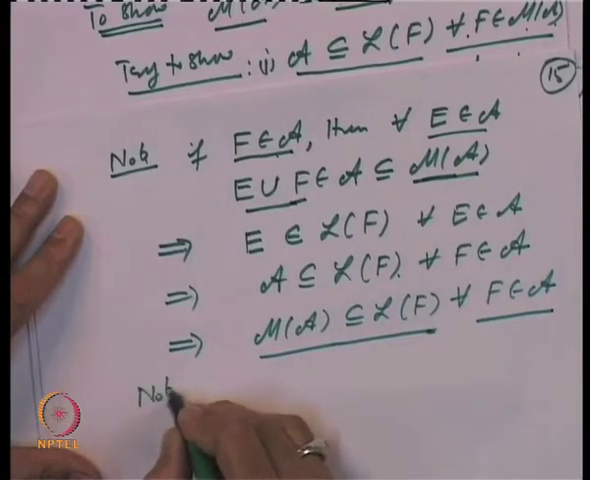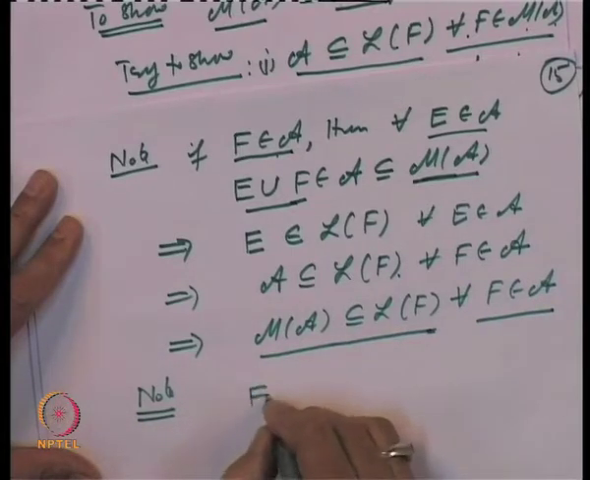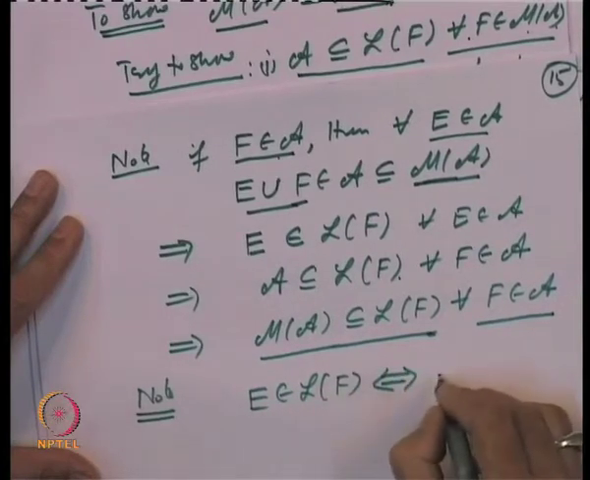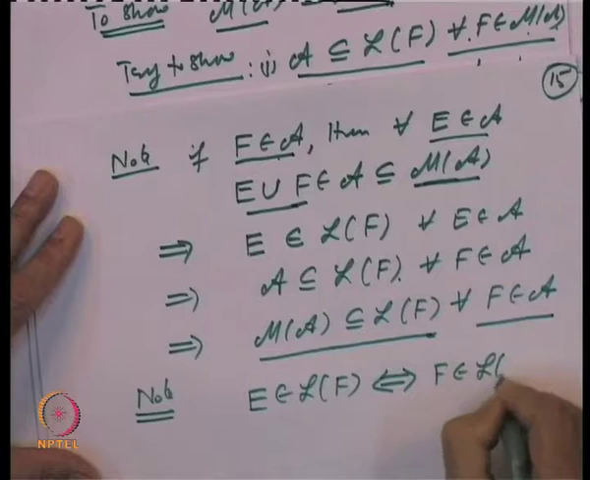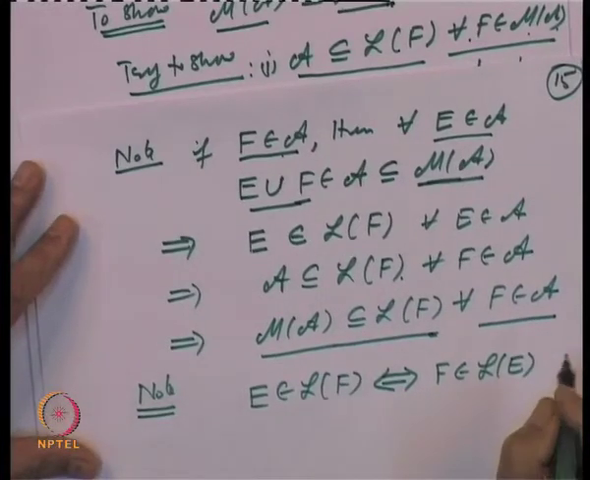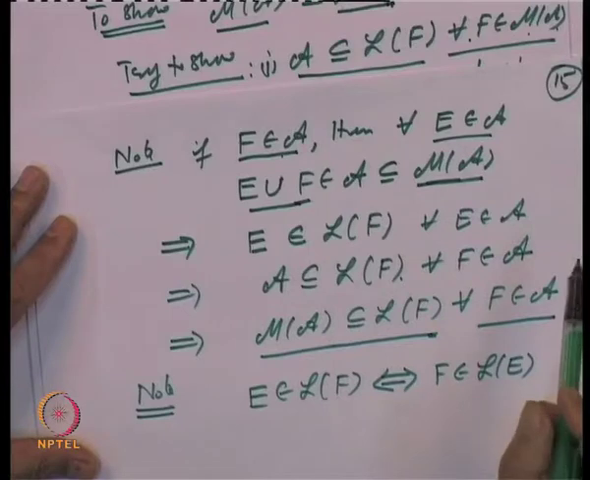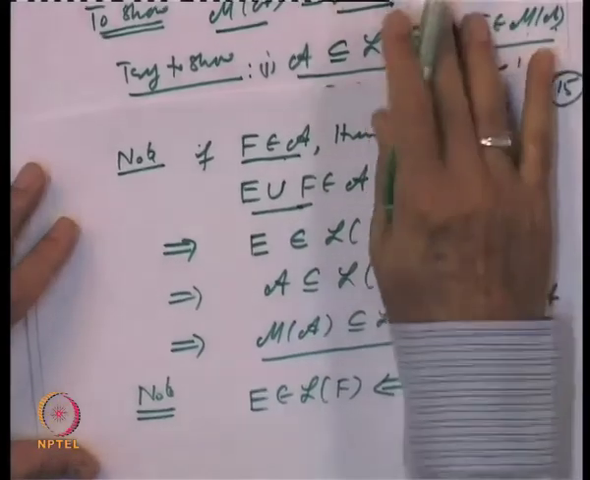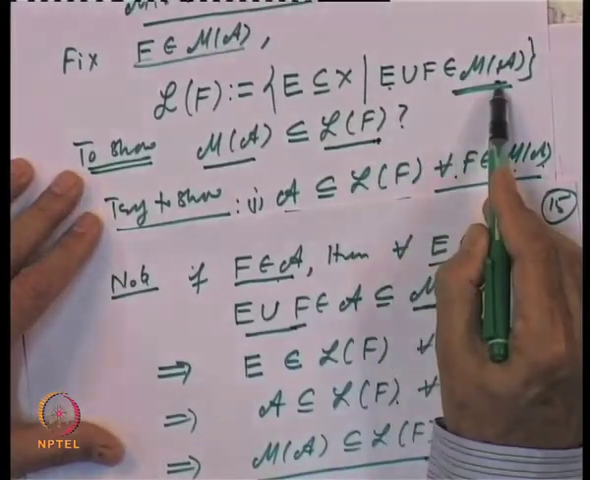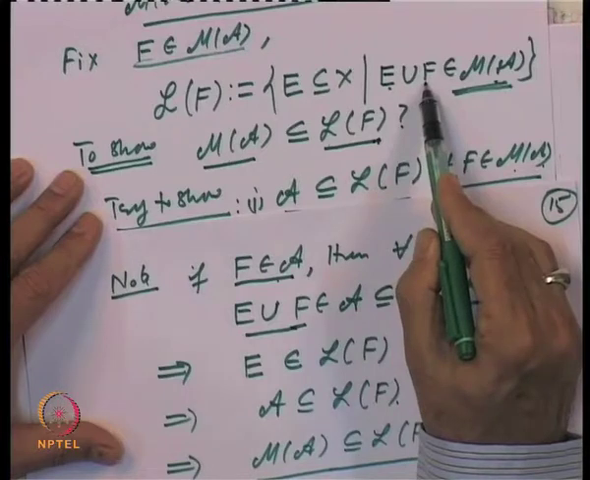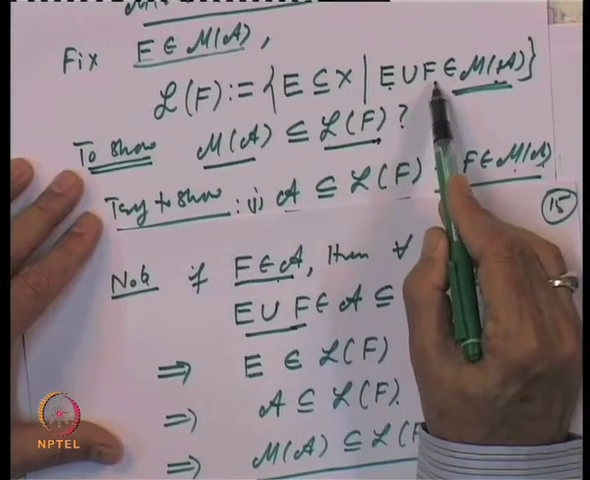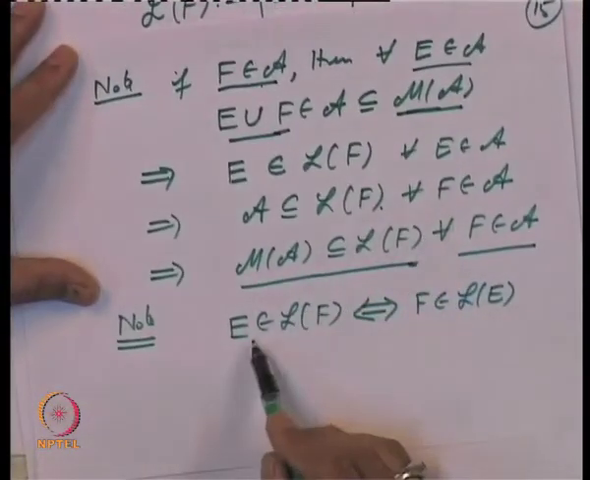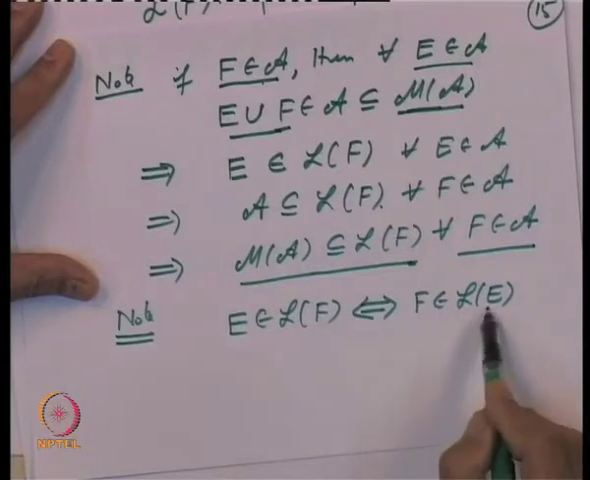Note, a set E belongs to L of f if and only if f belongs to L of E. This is an observation which is going to be very important and very useful for us. A set E belongs to L of f means what? E union f belongs to M of A, but if E union f belongs to M of A, that is the same as f union E belongs to M of A, that means f belongs to L of E. So, saying that E belongs to L of f is the same as f belongs to L of E.